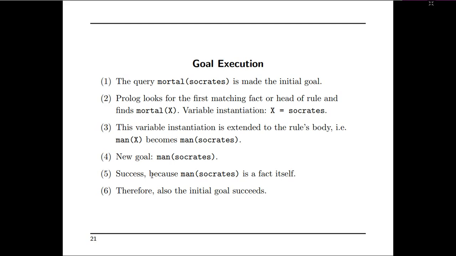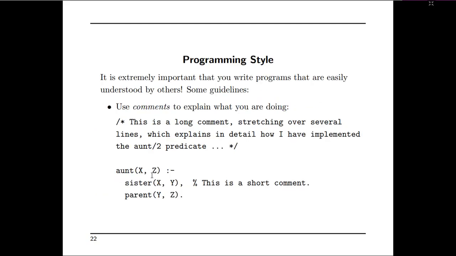We'll see the Prolog programming style. It is extremely important that you write programs that are easily understood by others, so some guidelines are written here. We have seen that semicolon represents a comment in functional languages such as Scheme. In Prolog programming, use comments to explain what you are doing. That is, you enclose them in slash star. This is a multi-line comment, as we use in C and C++ also. So this is a long comment stretching over several lines, which explains in detail.